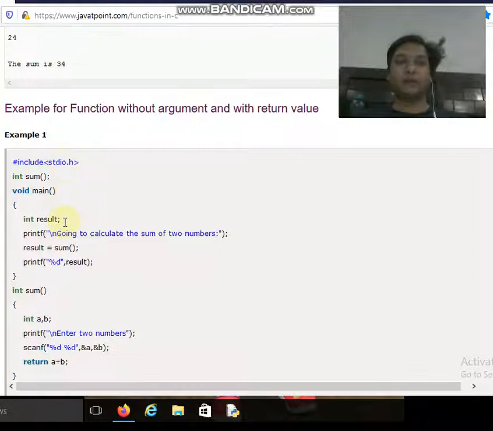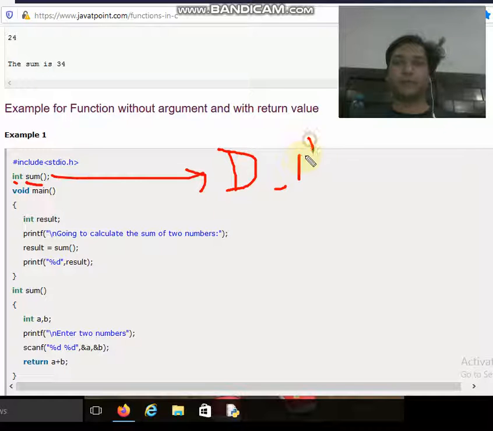In this example, if you see, this is a function called sum. This is the name of the function and this is its return type. So this is called what? This is called the declaration of the function, or also called the prototype. You can say it's like a prototype.